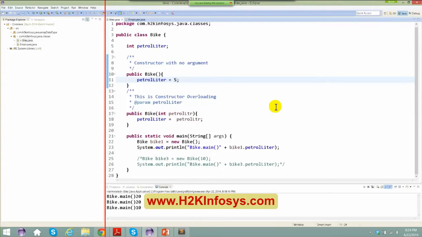So when you create a dog, give some default name to it. When you create a bike, give some default petrol in it. I can even say that this bike has got XYZ factors also. But if you want some extra values, or you want to initialize with some other values, then you go with constructor overloading.